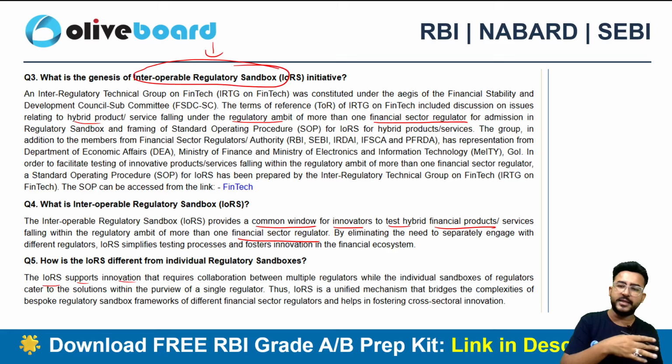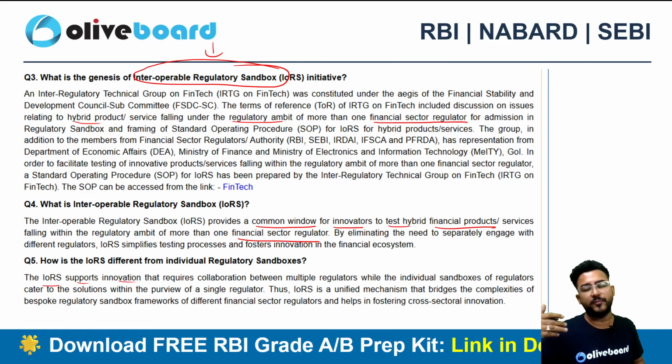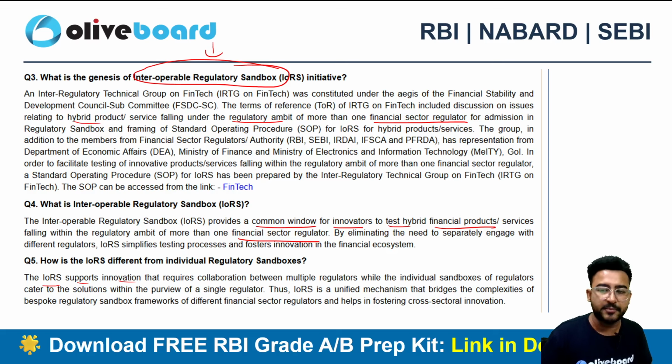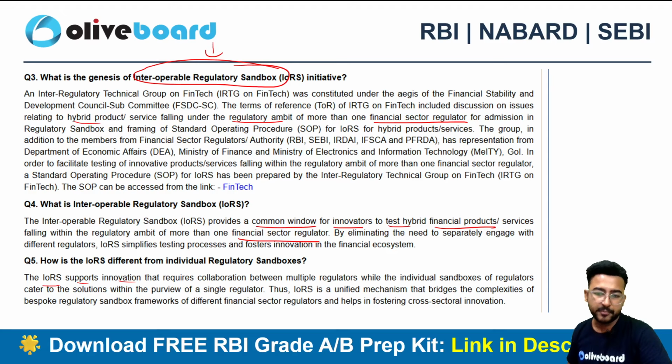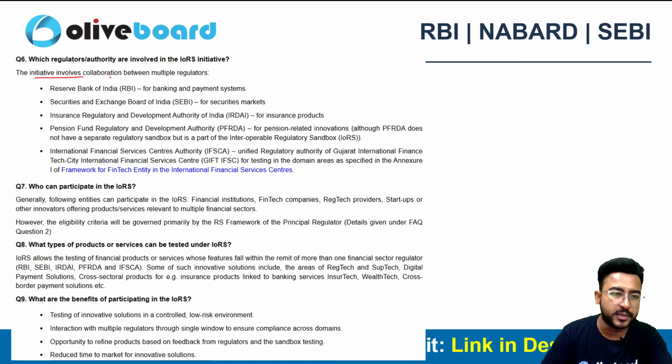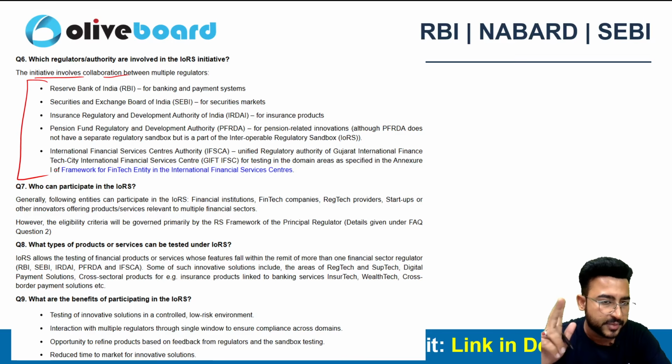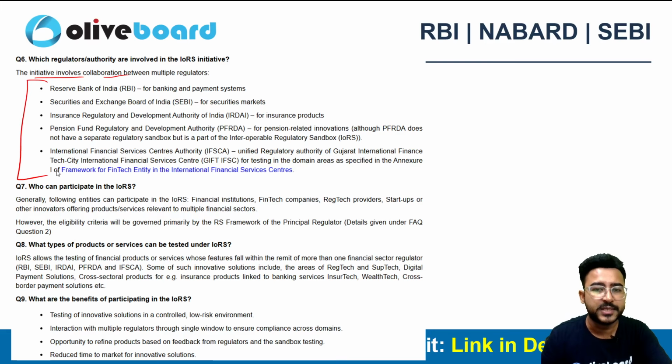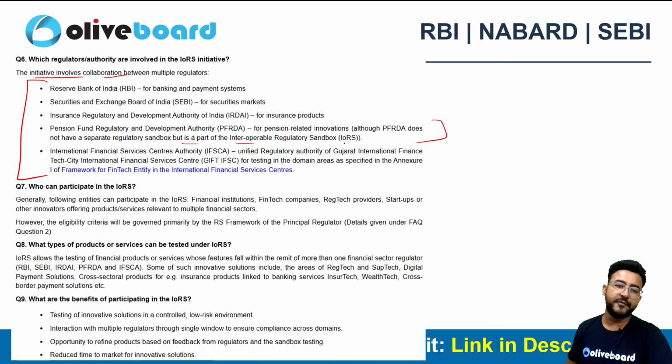If you go to the RBI regulatory sandbox, you'll be getting help from RBI. If you go to the SEBI regulatory sandbox, then you'll be getting all the support from SEBI. But if the case is of collaboration, then the interoperable regulatory sandbox bridges the gap between multiple regulatory bodies, right? As of now, this initiative involves the collaboration of all the regulatory bodies: RBI, SEBI, IRDAI, PFRDA. Even if they don't have a regulatory sandbox as of now, they are still allowed to participate in this, right? They are part of the interoperable regulatory sandbox in IFSCA as well.